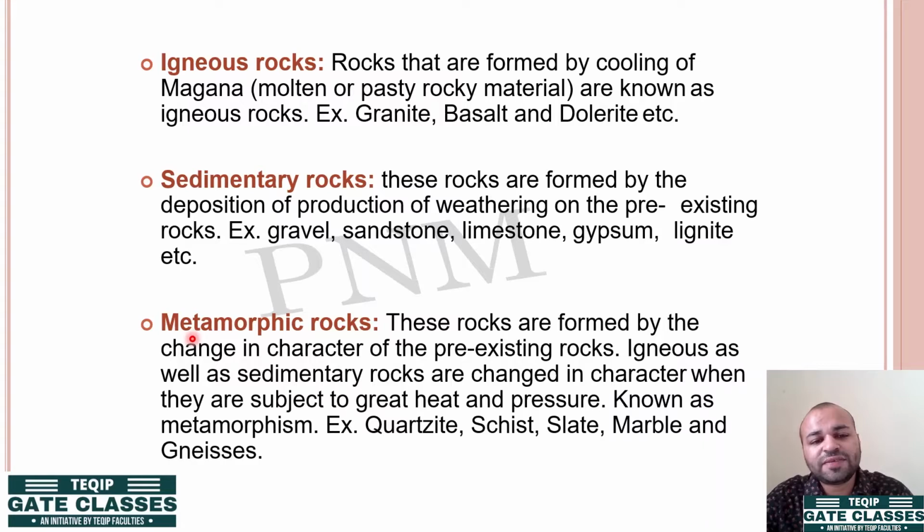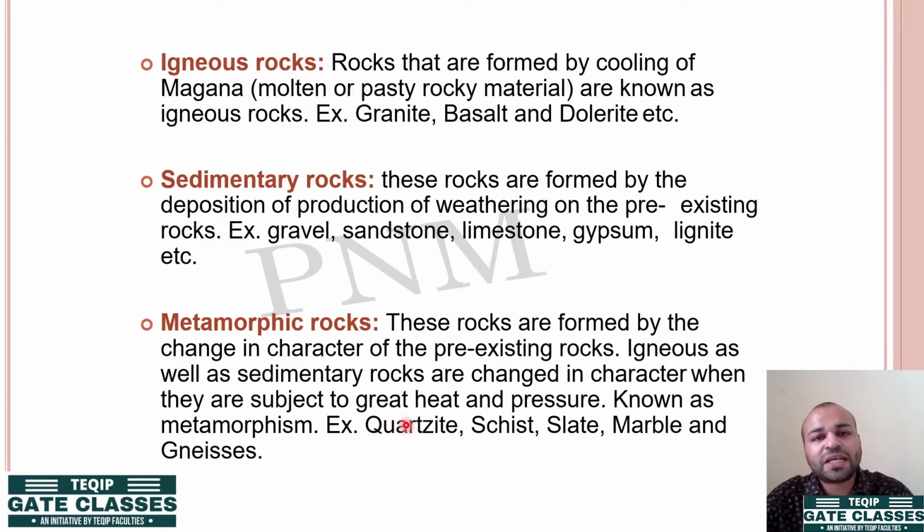Next, the third classification is the metamorphic rocks. These rocks are formed by the change in character of pre-existing rocks. How are they formed? Igneous as well as sedimentary rocks change in character when they are subjected to high heat and pressure.